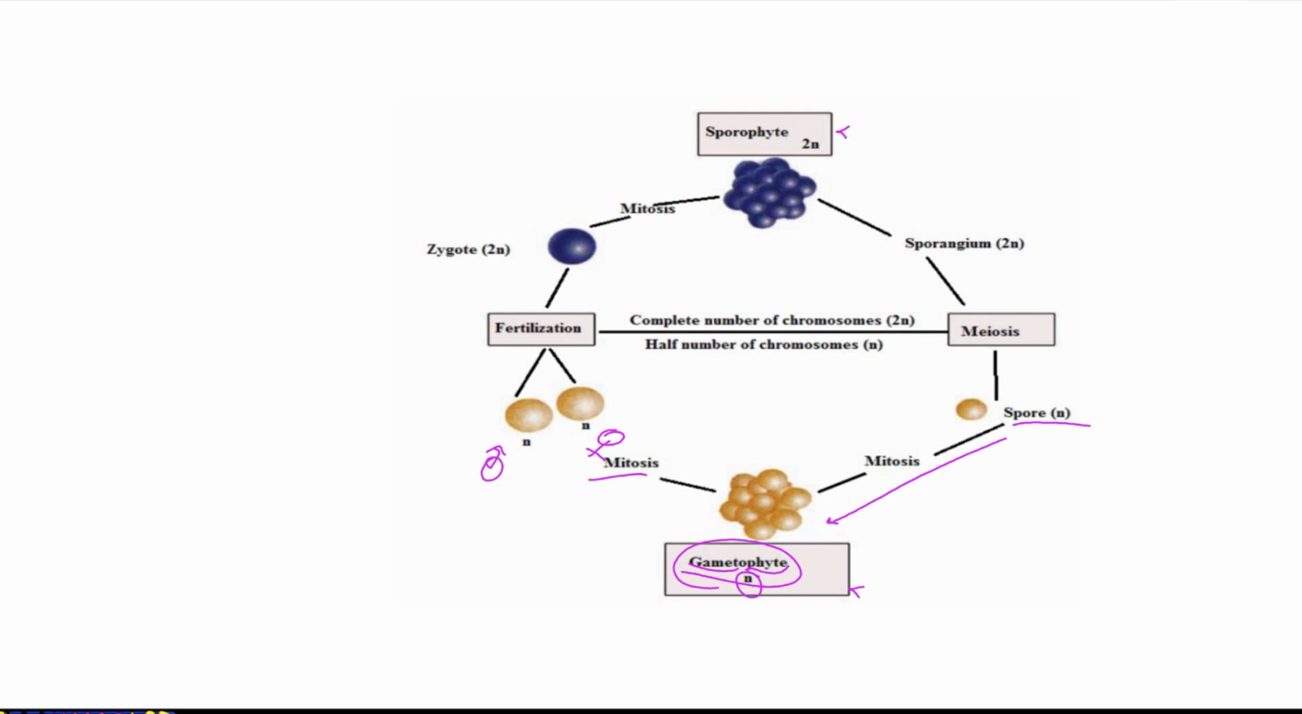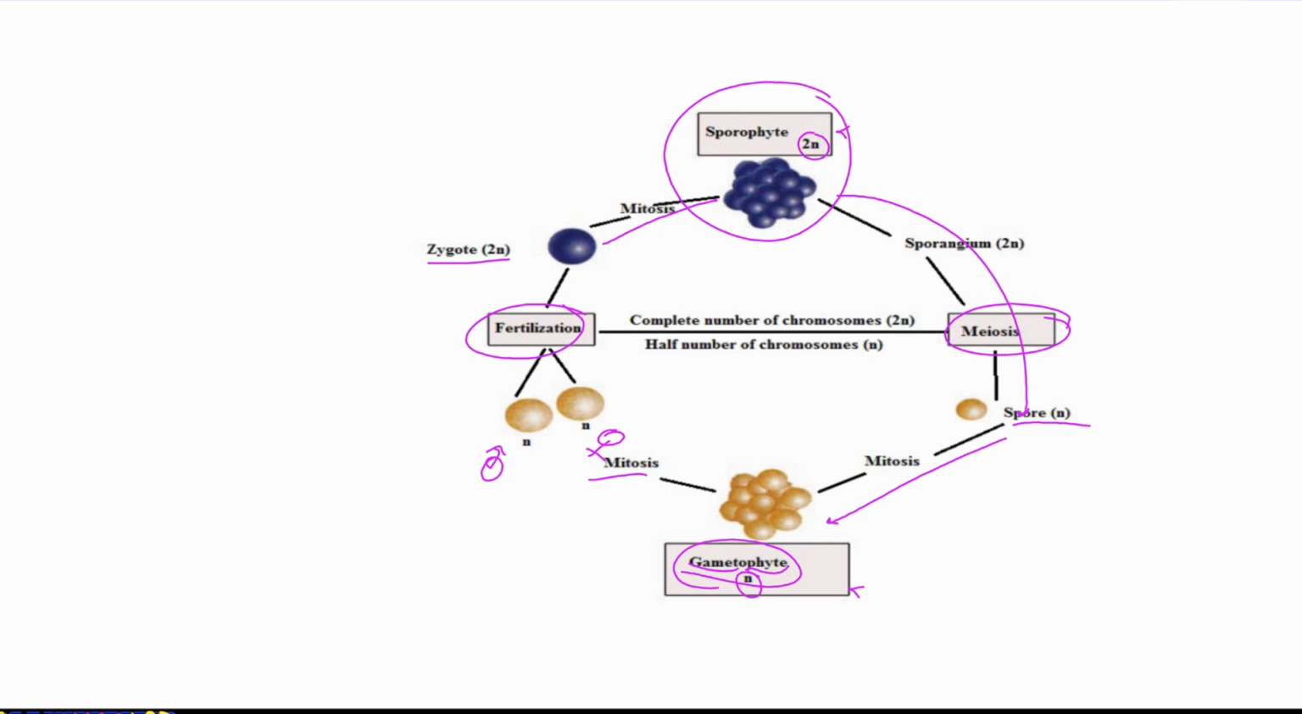Union between the male and female reproductive cells by fertilization forms a zygote, which is diploid and grows by mitosis to form the new plant, the sporophyte. The sporophyte has a diploid chromosome number because it is formed from the union of the male and female reproductive cells by fertilization, but it forms haploid spores again by meiosis.